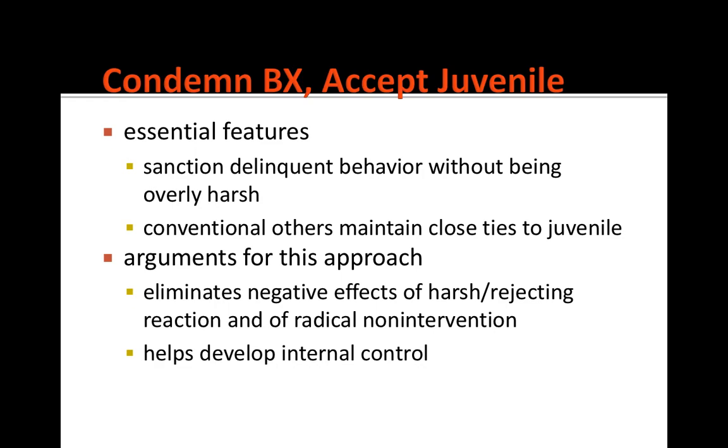Now, the best way to intervene is to condemn the behavior but accept the juvenile. So we want to sanction delinquent behavior but not overly harshly. And we want to make sure that we're helping this juvenile maintain their ties to conventional folks. This eliminates the negative effects of that harsh rejecting reaction and helps the juvenile develop internal control.